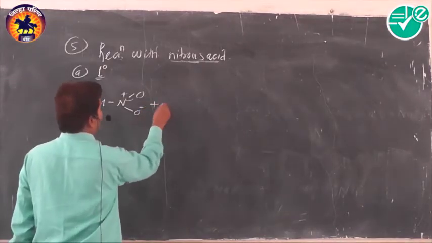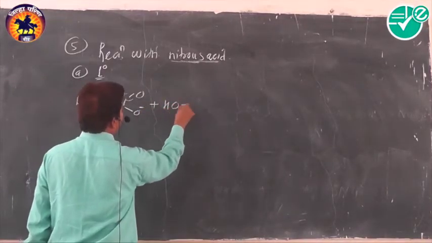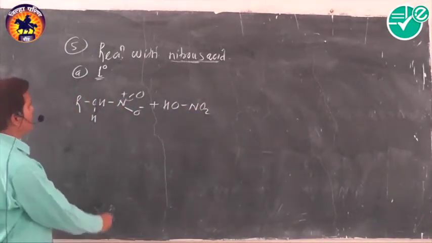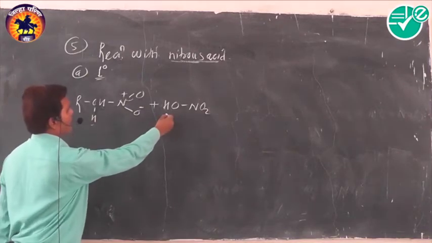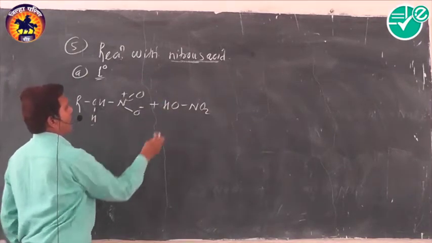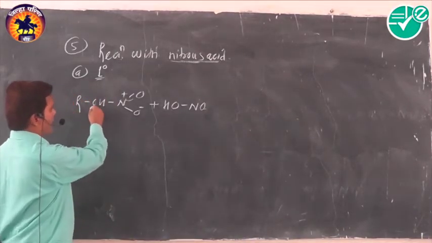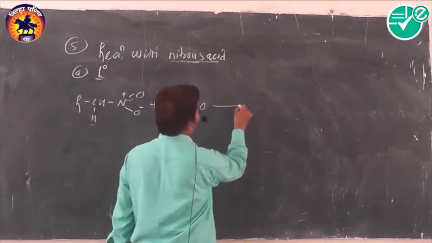They react with nitrous acid as they have an alpha hydrogen atom which is acidic in nature, and that's why this H plus will combine with the OH minus ion and produce a water molecule, and the NO group gets attached to that alpha carbon, and we get a nitroso derivative.